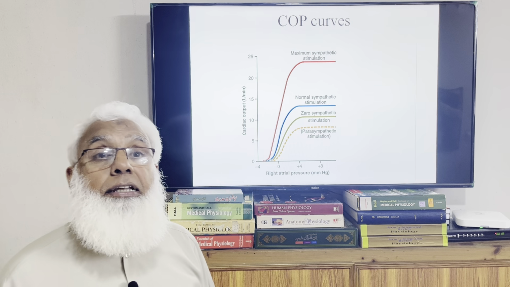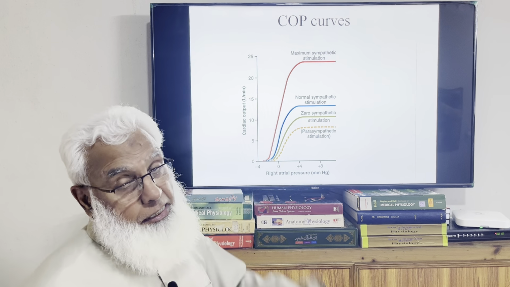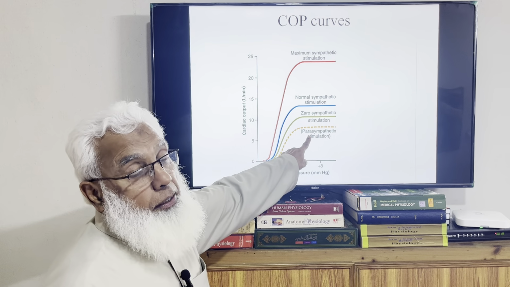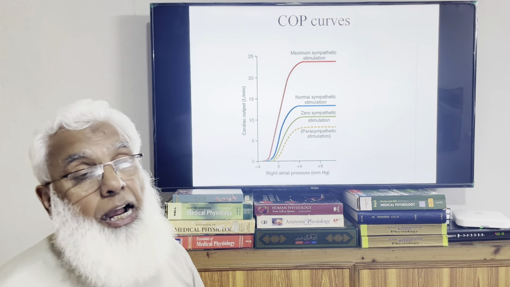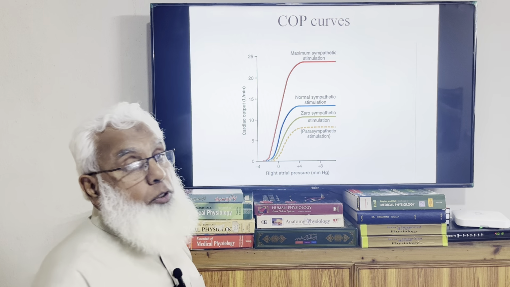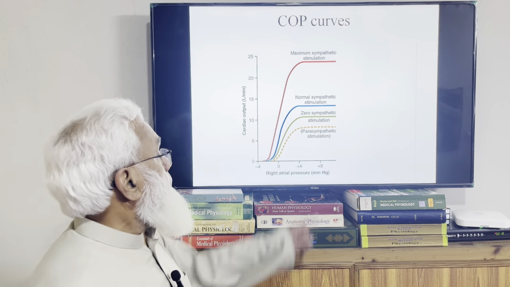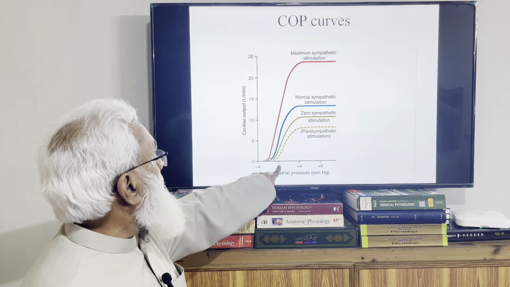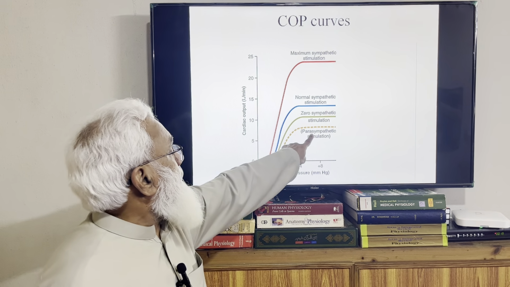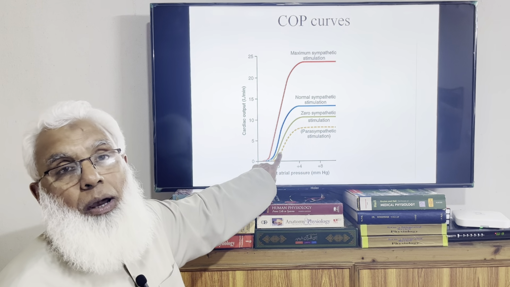So cardiac activity is increased with sympathetic stimulation, and this lower curve is the parasympathetic activity, which shifts the cardiac output curve toward the right and lower side. So parasympathetic stimulation reduces the cardiac activity. At 0 millimeter of mercury, cardiac output with parasympathetic stimulation may be only 1 liter.